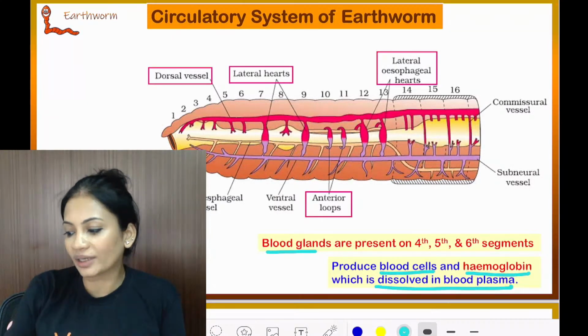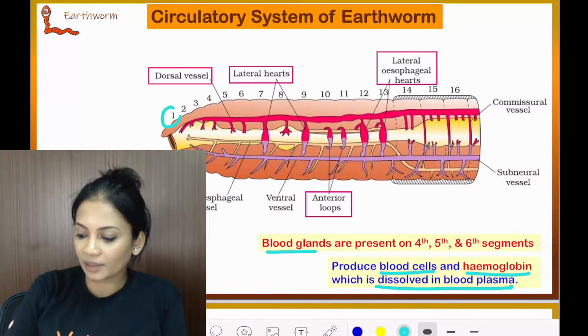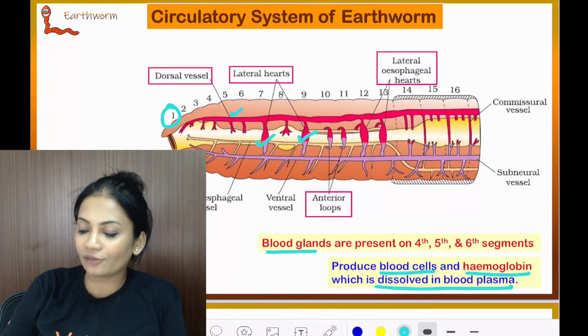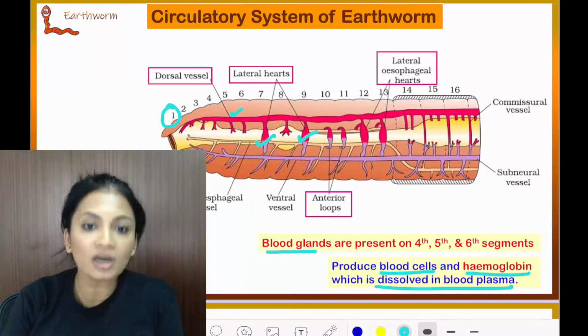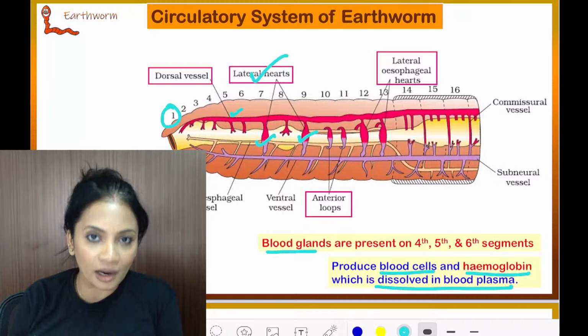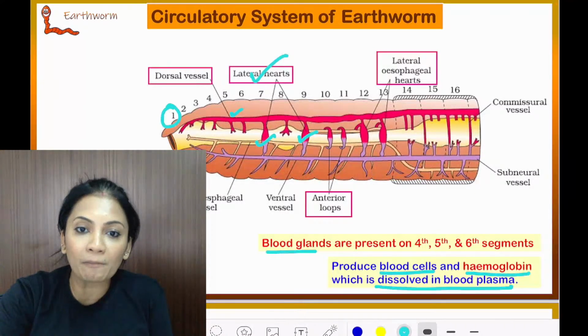Now, you can also see the names of some important blood vessels. You can see segment number 1, 2, just for reference. On the top, this over here is the dorsal blood vessel. Then these over here: it doesn't have a well-defined, proper heart-like structure, but yes, these are lateral hearts. Why are they called lateral hearts? Because those are the vessels which behave as pumping organs.